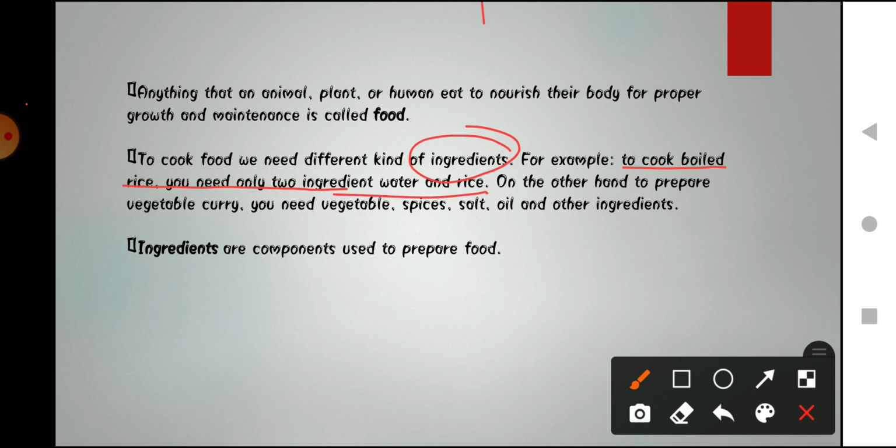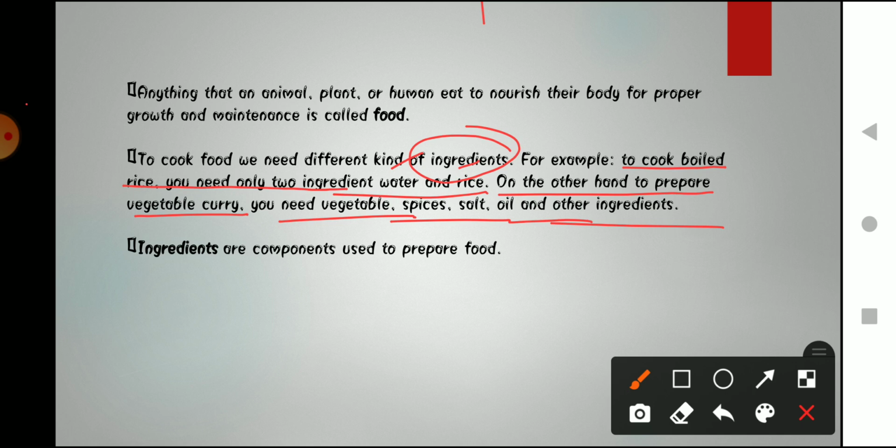What are those two ingredients? Water and rice. For preparing a bowl of rice, we need raw rice and also water to cook it. On the other hand, to prepare vegetable curry we need spices, salt, oil and other ingredients.